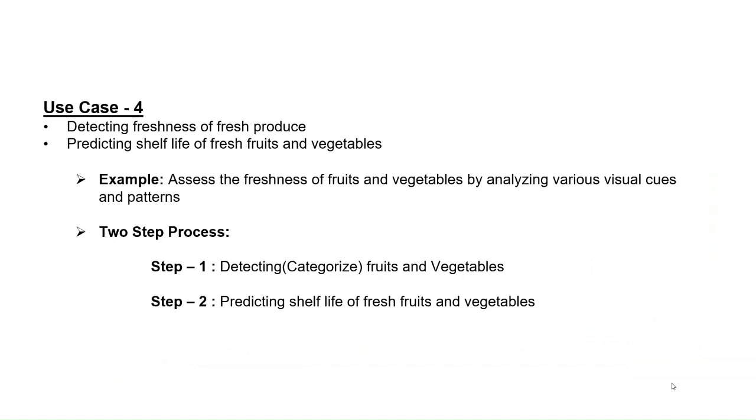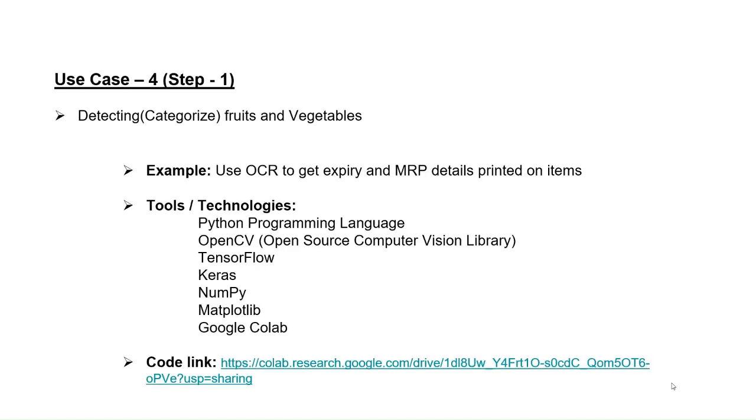Because fruits and vegetables have different attributes of skin, colors and shapes, as well as different patterns, first of all we categorize the product, and after detecting the fruit, we predict the shelf life.